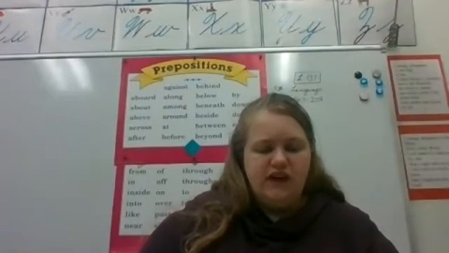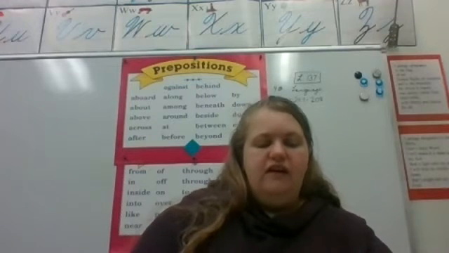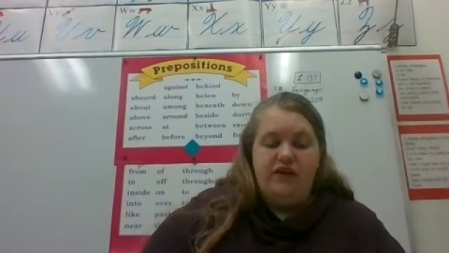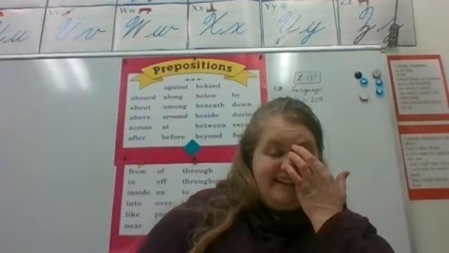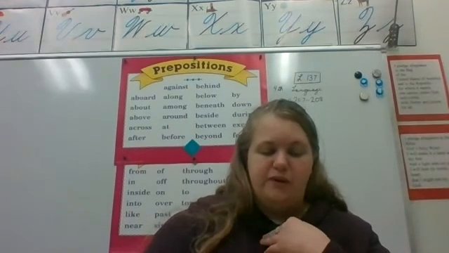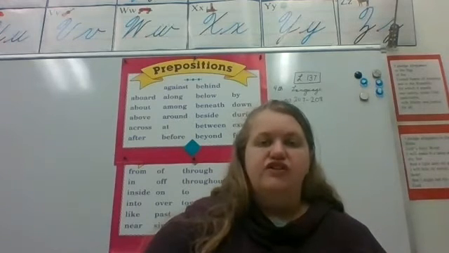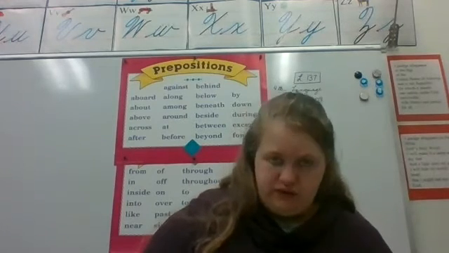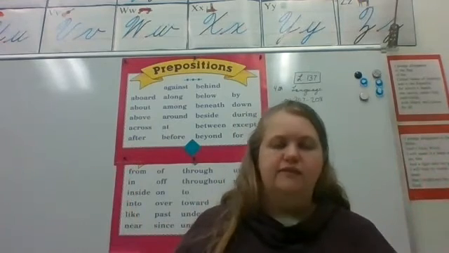Place parentheses around each prepositional phrase. Circle the object of the preposition. Let's look at number 1 together. I am glad that I go to a Christian school. And so what is our prepositional phrase? To a Christian school. So you're going to put a parenthesis before to and after school, okay?